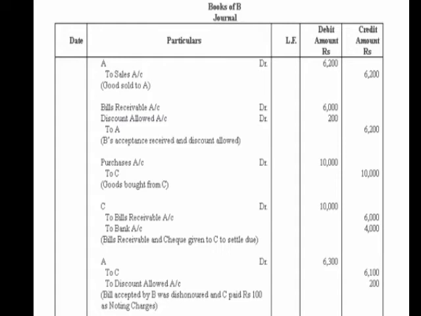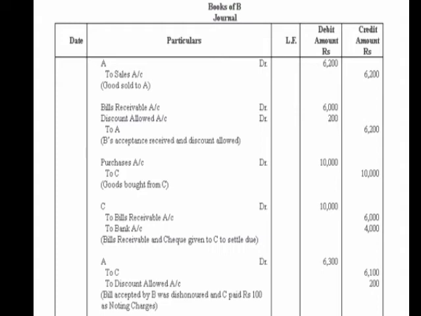So C account debit to bills receivable account, BR being 6,000 rupees, and with 4,000 rupees he is giving a cheque, so to bank account with 4,000 rupees.